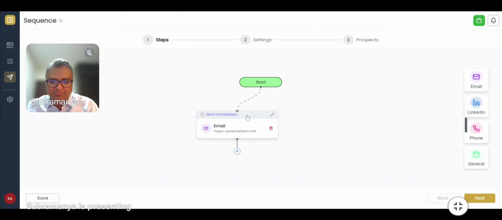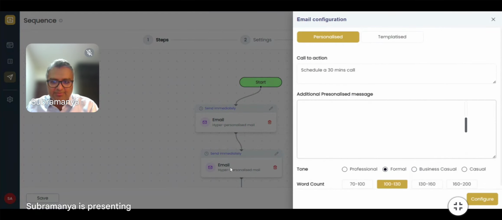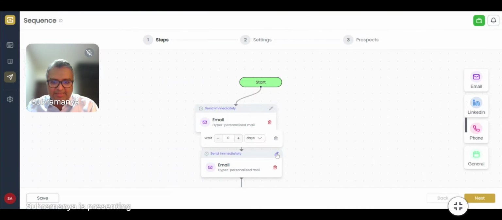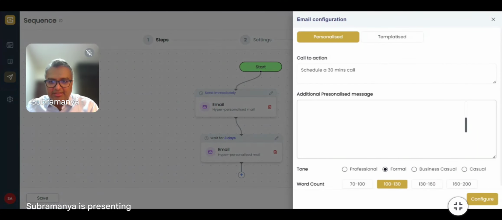So I can connect it to the start node, and then I can say, okay, generate another follow-up. But this time I want to reply to the previous email, not a new email. So what I can say is you have to wait for 3 days before you send this particular email. So now in this particular email, I can say schedule a 30-minute call. This would be my call to action.